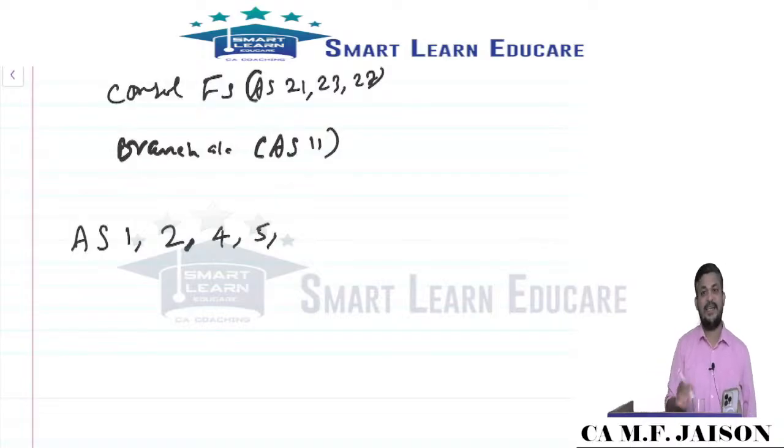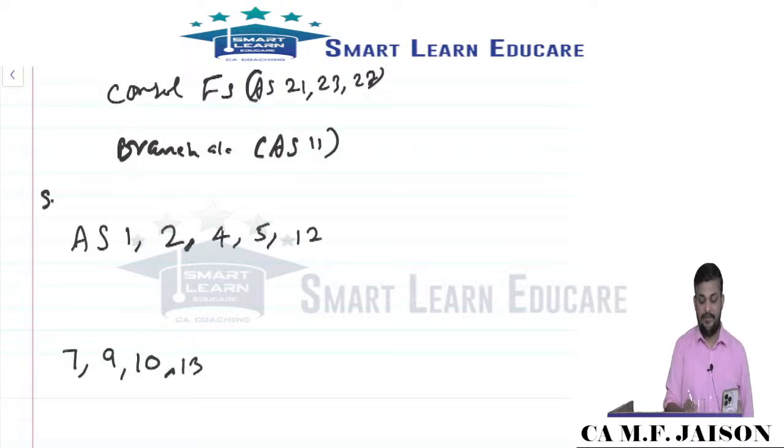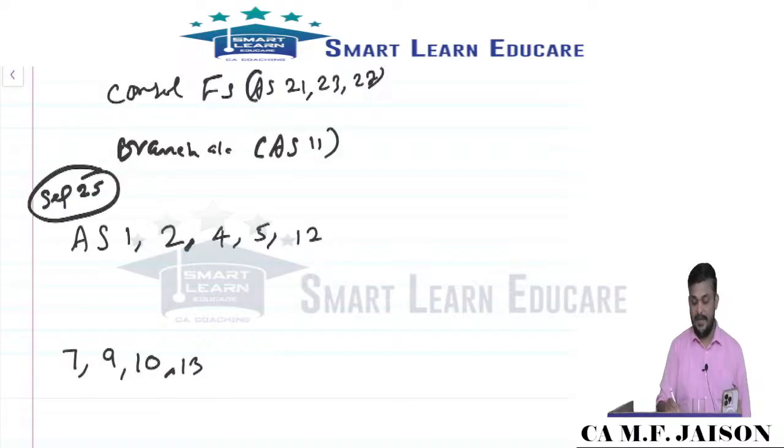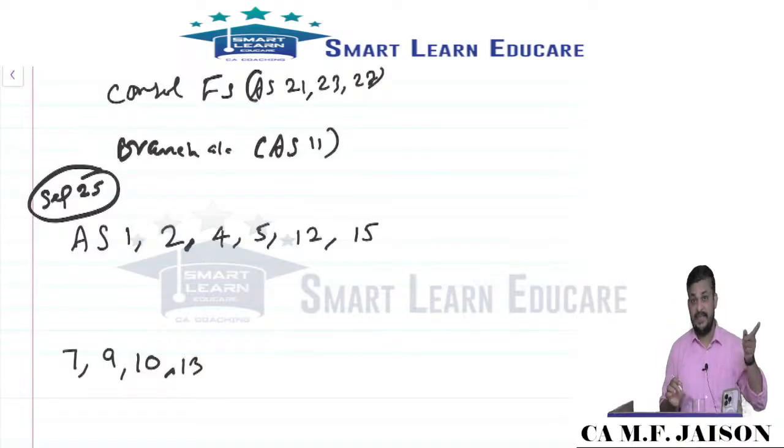The other standards which have already come, I would say are tier 2 and tier 1 importance. AS7, AS9 had their presence in the previous exam, including AS10. Then the next standards, 12 and 13, had their presence in the previous exam, so we are aiming for the September 25 examination. Then 15, which had come not in the previous one but in the January examination. Then we had 16.